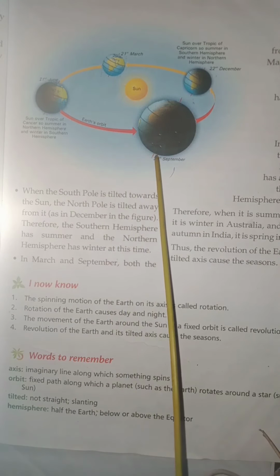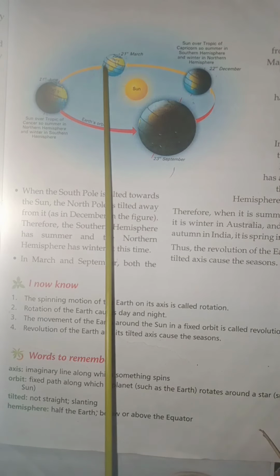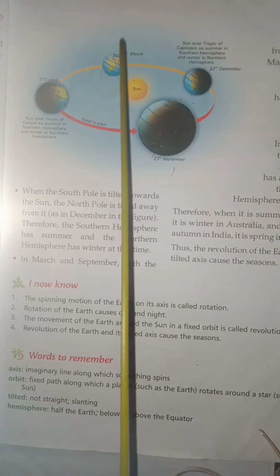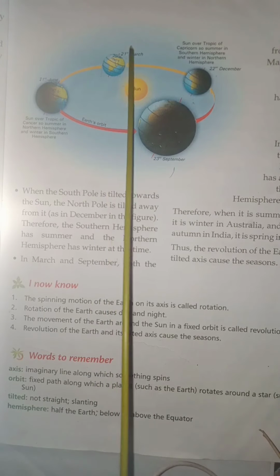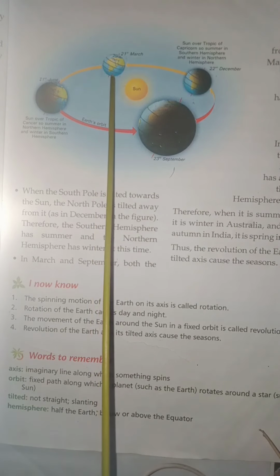In March and September, you can see that both the poles are at an equal distance from the sun. When the earth comes to this place and this place, both the northern pole and the southern pole are at equal distance. This is called equinox. In March, the northern hemisphere has spring and the southern hemisphere has autumn. When it comes to September 23rd, the northern hemisphere has autumn and the southern hemisphere has spring. At these two places the earth's poles are at an equal distance, so this is called equinox.